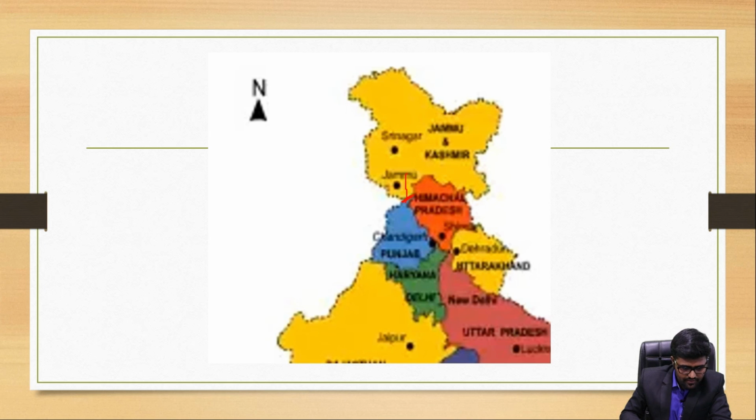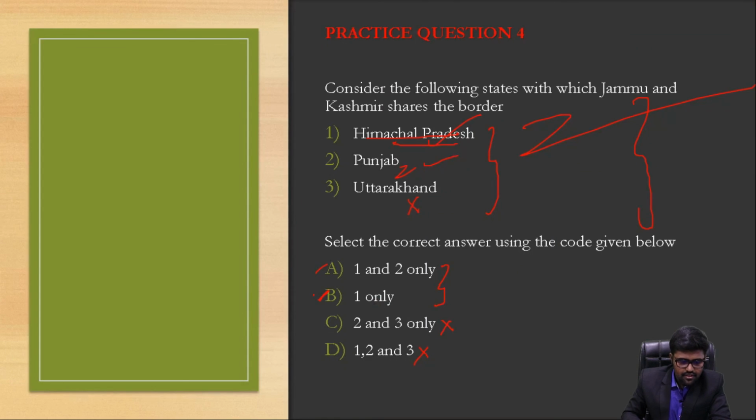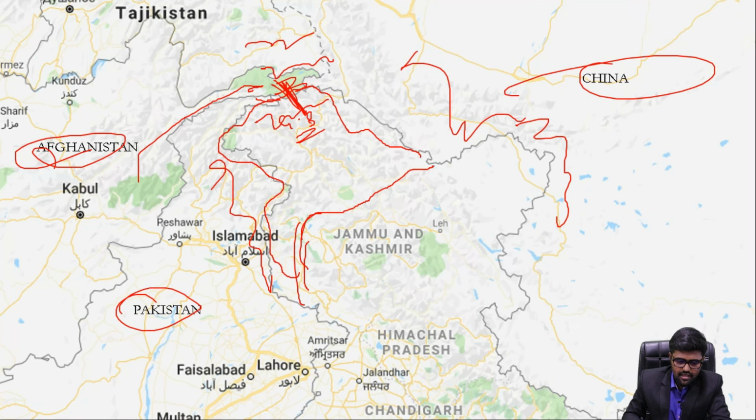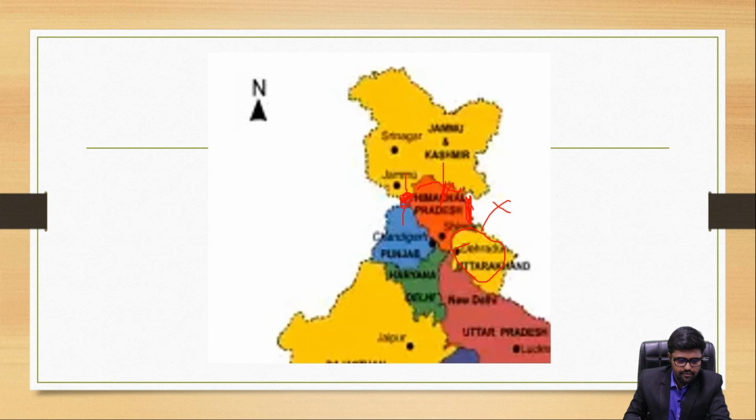You could very well see this part here, and there is the Pathankot district also. It's a border state. And Himachal Pradesh obviously yes, and Uttarakhand obviously no, because Himachal Pradesh is here. So this is a thing you should understand, and the option is obviously A. So here it is also A, and here it is also A. Done. So this is all about the geography. Now let's continue with the history of Jammu and Kashmir.